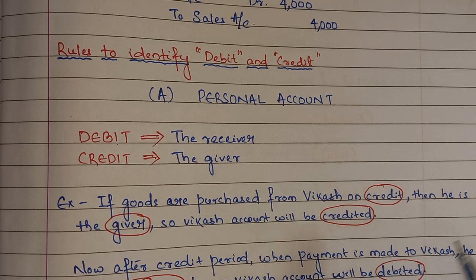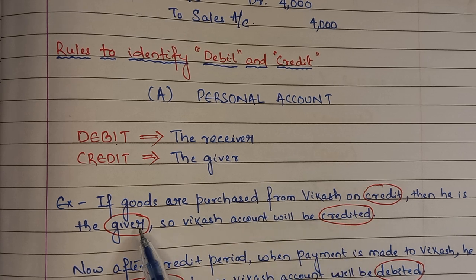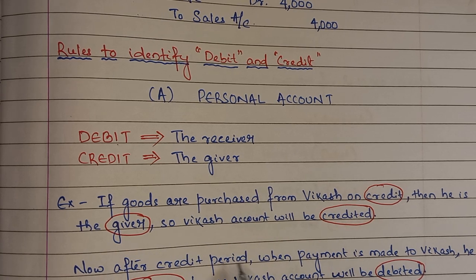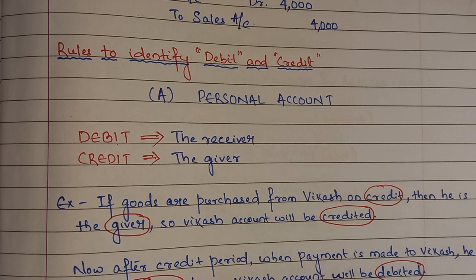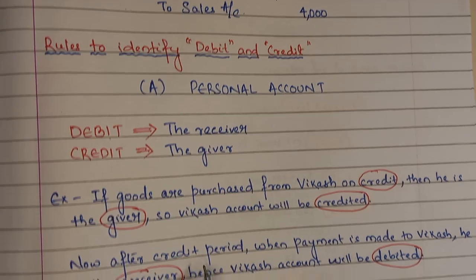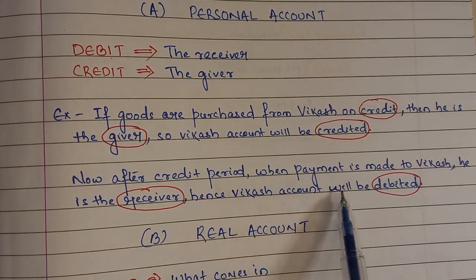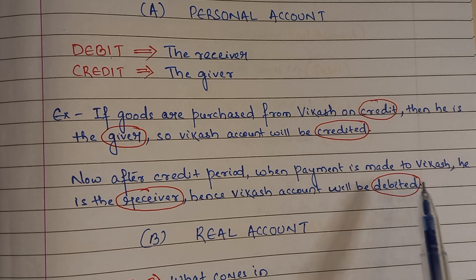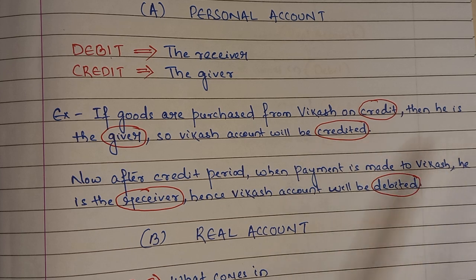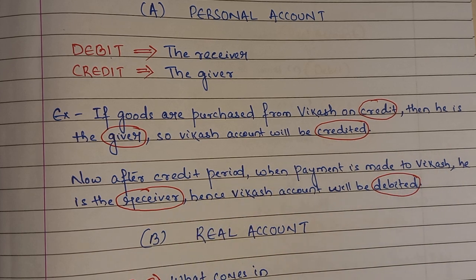So I have to pay to Vikas. Okay. So Vikas has to be credited because he is the giver. Now after the credit period, that means once it is due for payment, when payment is made to Vikas, he is the receiver. Hence, Vikas's account will be debited. So when I make payment to Vikas, that time he will receive cash from the business. Hence, his account will be debited.